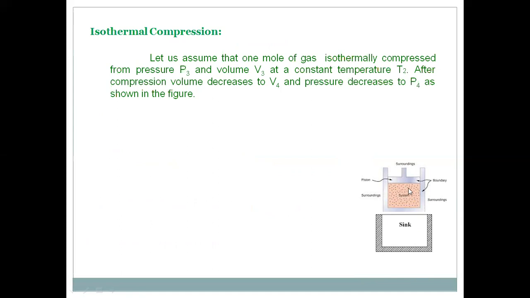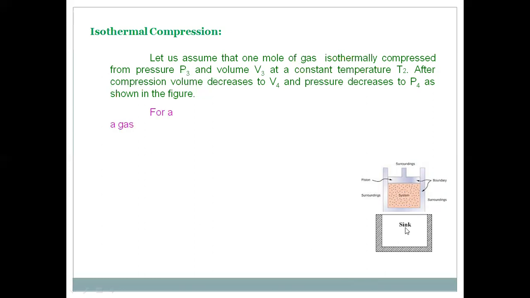And due to this decrease in volume, pressure increases from P3 to P4. We know this is an isothermal process, so some of the heat is given to the sink and the temperature T2 remains constant, because in an isothermal process, heat energy is rejected to the sink.